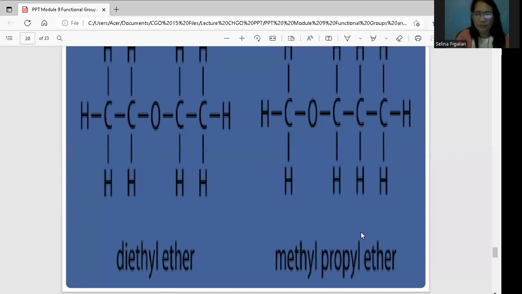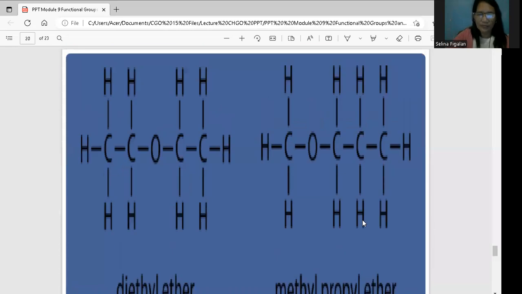How about when you say methyl propyl ether? So ang methyl, alam natin na pag sinabi siyang methyl propyl, okay, the formula here, pag CH3 lang class ha, kung isa lang to, that is methyl. Pero dahil CH3, CH2, that is ethyl. Okay, so here, may methyl kasi siyang sinabi, then the propyl.